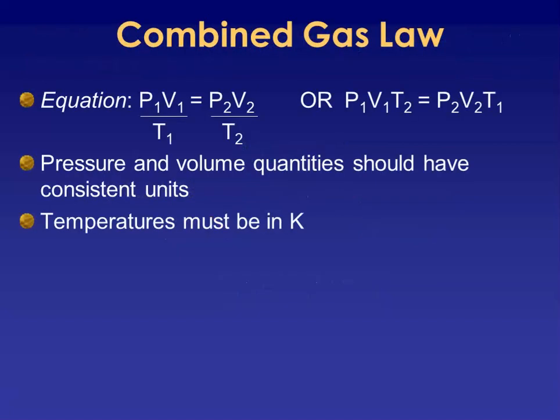At this point, when we start to get into more than 2 variables at a time, we cannot hypothesize what the change will be proportionally, because you no longer have just one quantity being changed and examining that effect on another. With combined gas law, we have a constant amount of gas, and we are manipulating its pressure, its volume, and its temperature. Just like with the Boyle's and the Charles and the Gay-Lussac laws, pressure and volume can be in whatever units you would like, but temperatures have to be in Kelvin. You are welcome to use the fraction. If you prefer the linear equation, you can use that one as well.